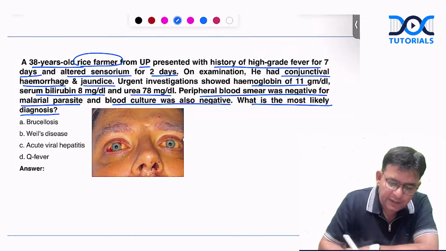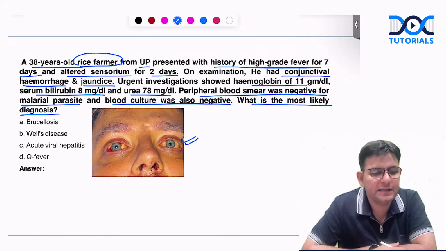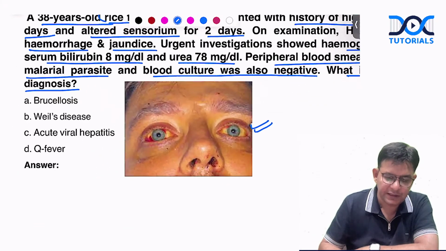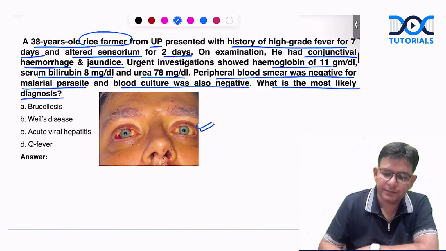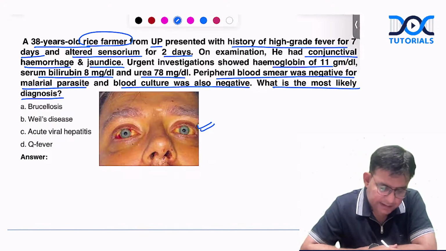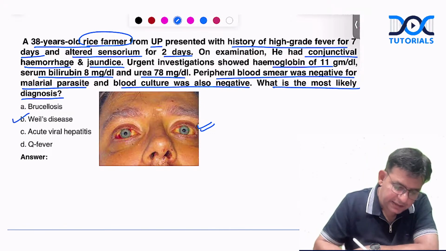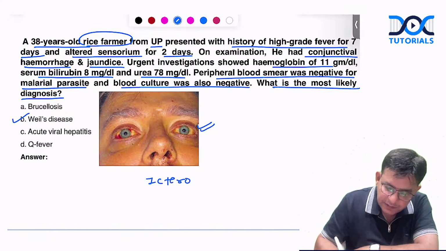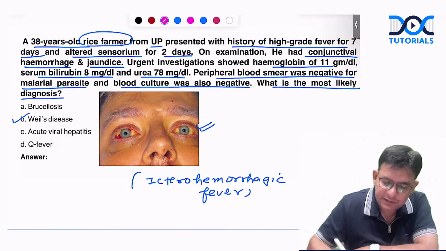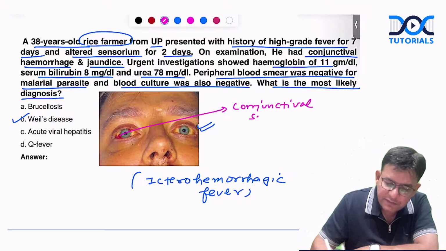What is the most likely diagnosis based on this picture of the eyes? Can you tell me what is the most probable answer as per you in this particular regard? Yes, please. The answer is B. It is Weil's disease, and this particular thing is termed as icterohemorrhagic fever. And this particular conjunctival hemorrhage has a special name, termed conjunctival suffusion.